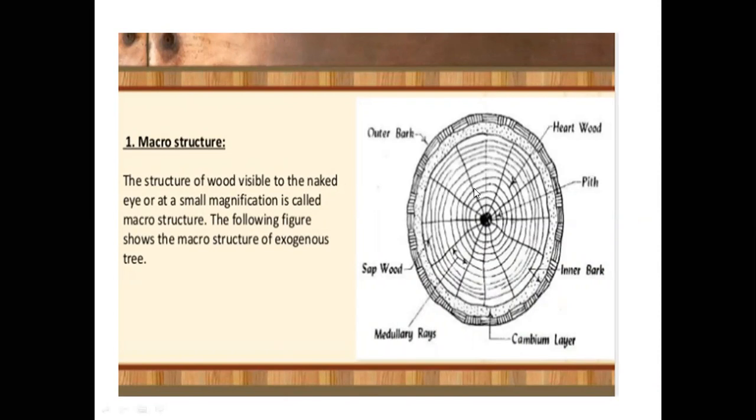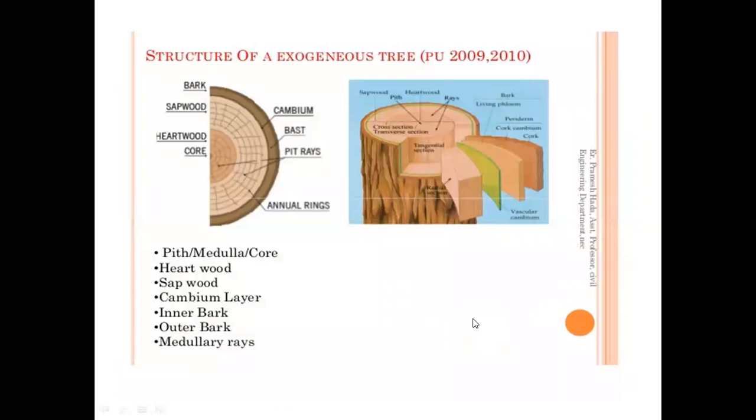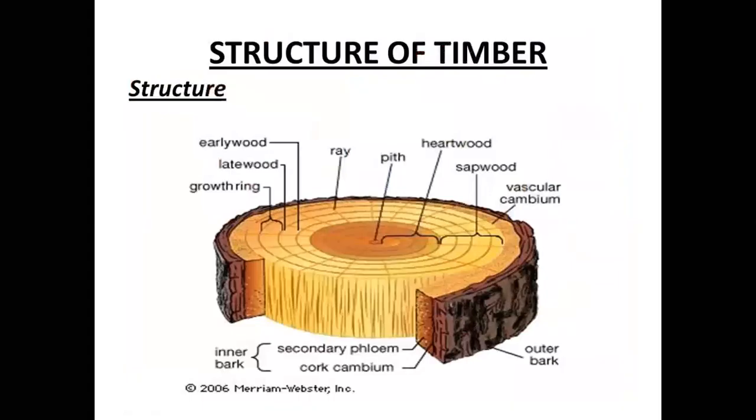Here, the various components are given: the outer bark, heartwood, pith, inner bark, cambium layer, then sapwood. The structure of an exogenous tree. So first we can start with the pith, heartwood, sapwood, cambium layer, inner bark, outer bark, and medullary rays. So in this figure, all components are given. So we can start with the first component, pith. Pith is the innermost center portion.